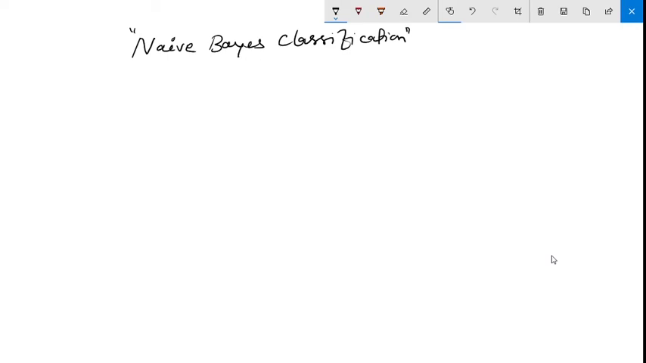So as you know that Bayesian classification method is based on Bayes theorem. Okay. So what is the difference between, and it has been developed by Thomas Bayes. Bayes theorem is developed by Thomas Bayes, that you know, long back.